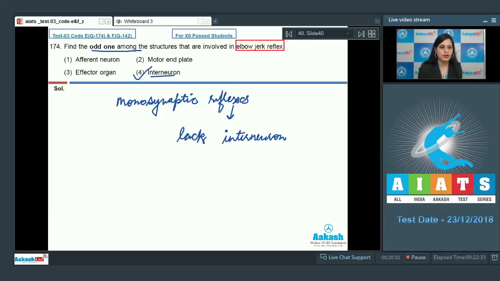Let's discuss other options also. The first option is afferent neuron, and this is an incorrect option because afferent neuron is involved in elbow jerk reflex. The next option given are motor end plate and effector organs, and motor end plate or effector organ are incorrect options because they are involved in elbow jerk reflex, because the nerve impulse from spinal cord through efferent pathway will reach motor end plate or effector organ. So the correct answer to this question is option number 4. Let's discuss our next question.